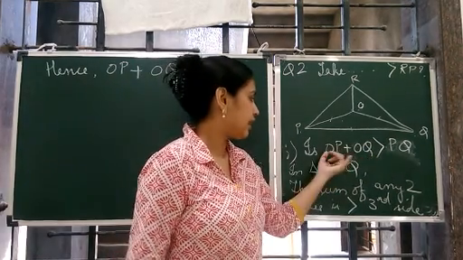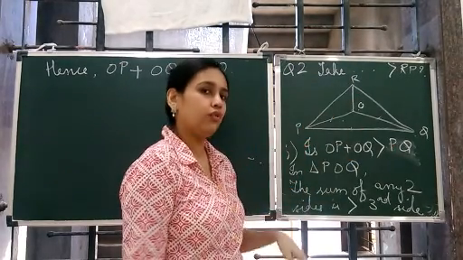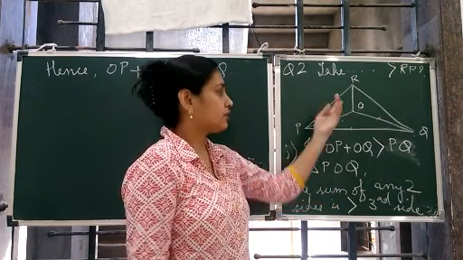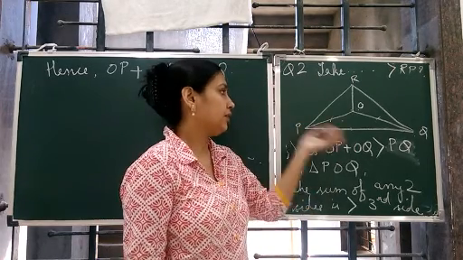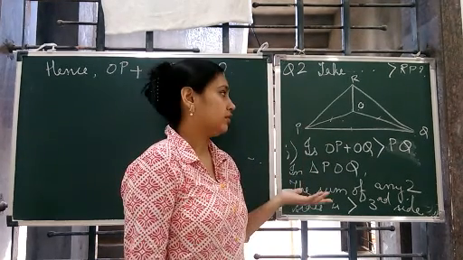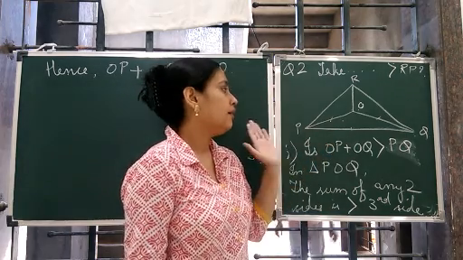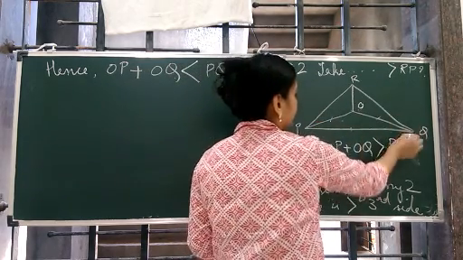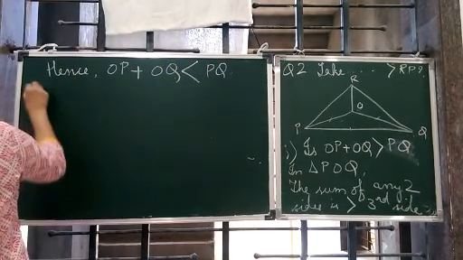This is yes, because this is a triangle POQ, which is the interior part of triangle PRQ, and PRQ is already said that it is a triangle. That means it is satisfying the property: sum of two sides is greater than the third side. Similarly, POQ will also satisfy the property that sum of two sides is greater than the third side. So this completes the first one, that is OP plus OQ is greater than PQ. You can see OP plus OQ is greater than the third side. So this is the first one.